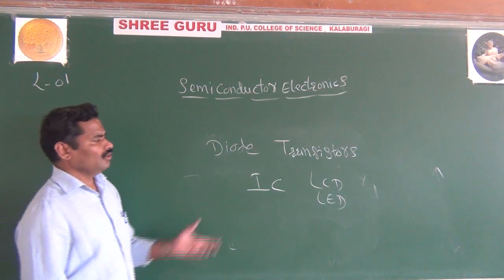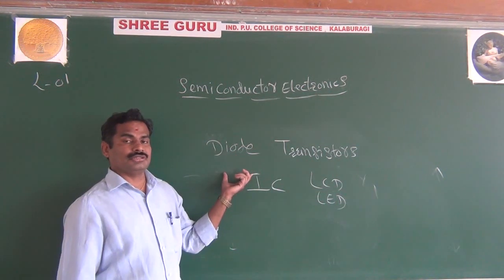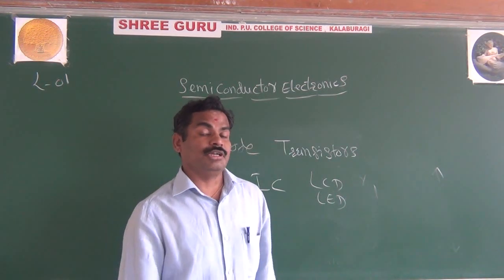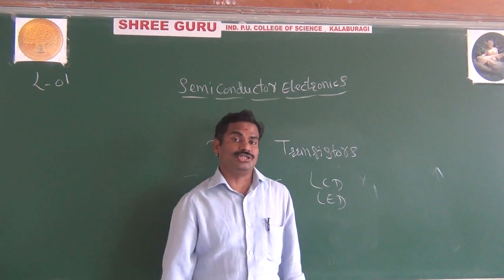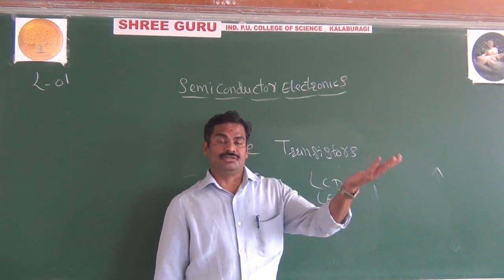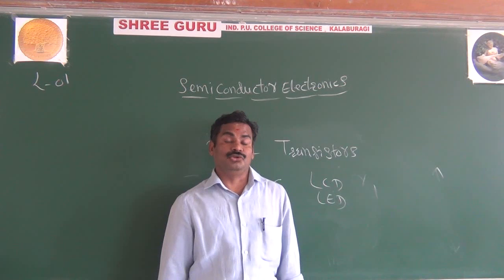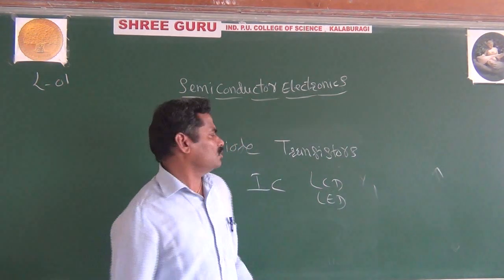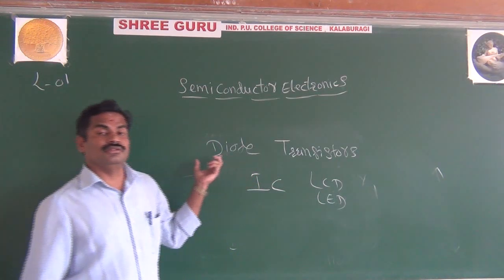Actually, before the invention of the semiconductor, they were using vacuum tubes. In place of a rectifier to convert AC into DC, they were using vacuum tube diodes, and to amplify the signal, they were using vacuum tube triodes. Why do they use semiconductors nowadays?